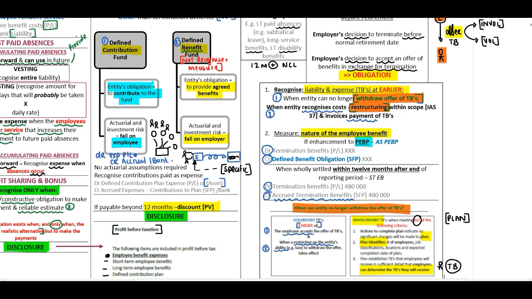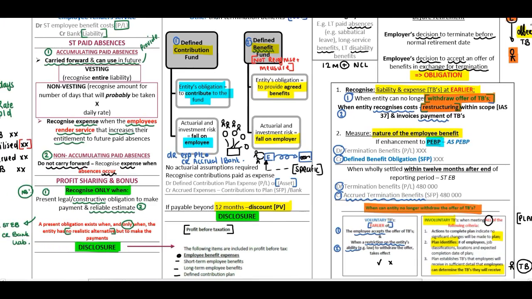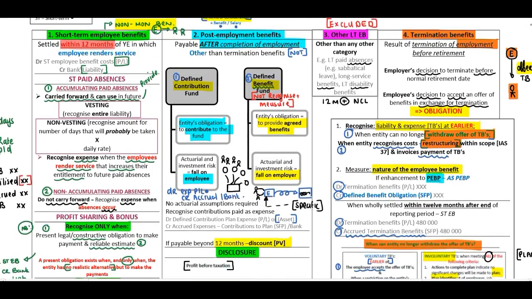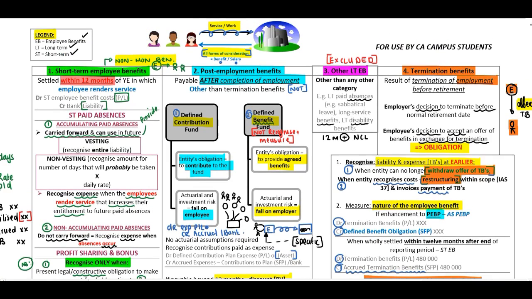Therefore, guys, when you look at this, the difference: voluntarily, the employee can accept or not accept the offer. Involuntarily, the employee doesn't have a choice. And we need to identify that there is a plan. Now, this is IAS 19 briefly. Ensure that you know this page. It's quite a lot of theory. And please watch the examples that I've included for you as well.